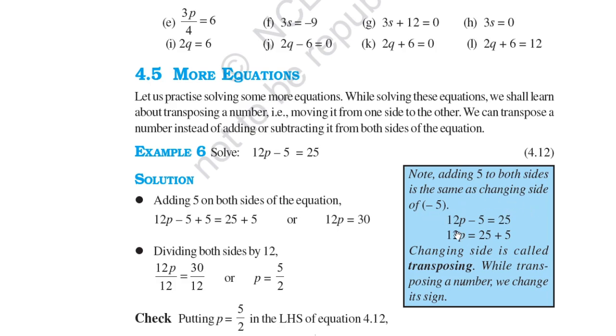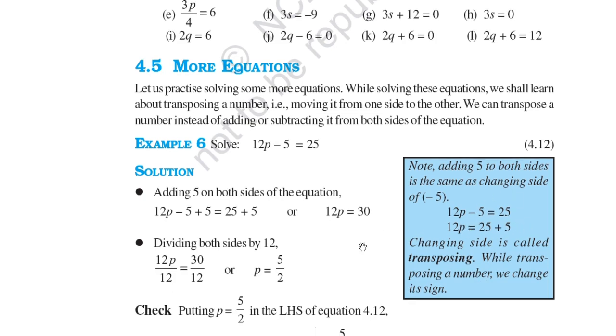You can see 12p - 5 = 25. What we have done here is 12p =, take 5 to the other side, 25 + 5 becomes 30. Changing side is called transposing. While transposing a number, we change its sign. It was a negative sign, so when we transposed it, it became positive when it reached the other side. So you should change the sign of it.